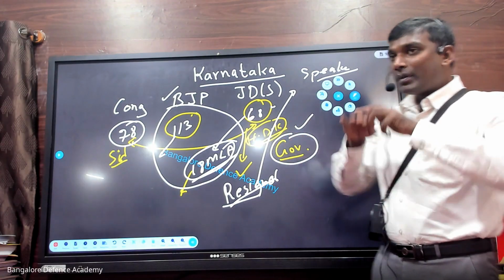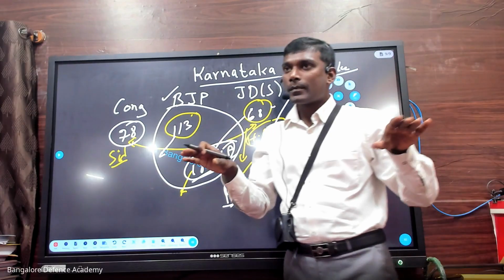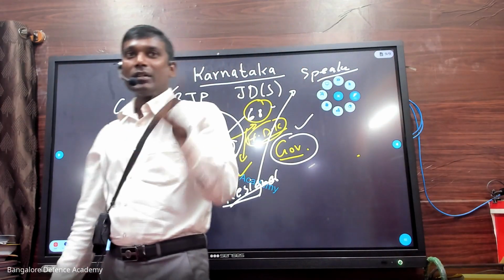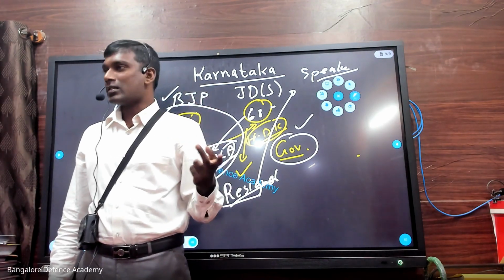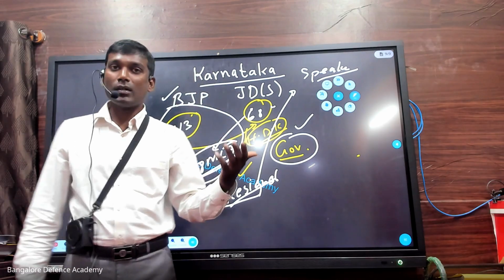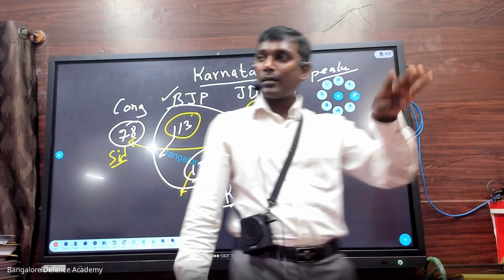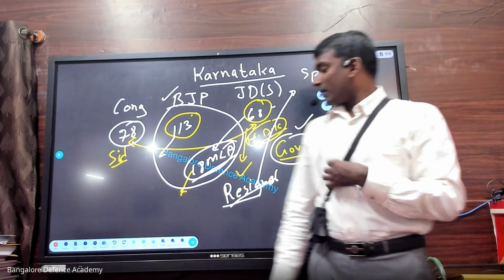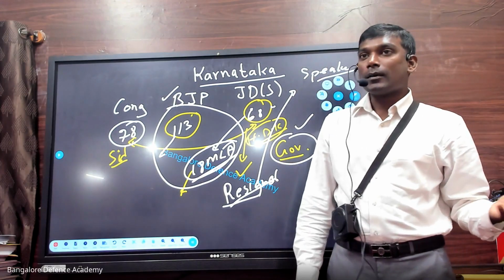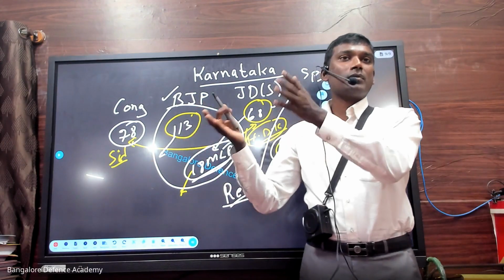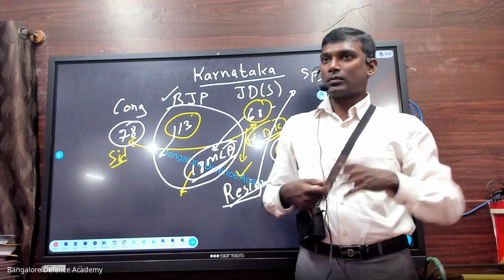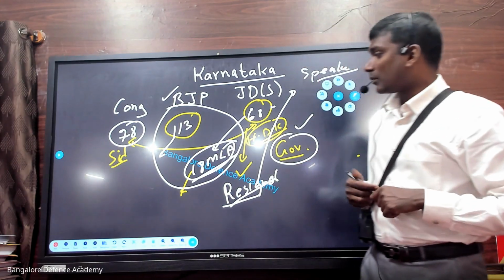And the moment they resign, there is a vacancy. Correct? Now, in that place, what happens? The Election Commission of India will conduct election within 2 months. So, by-election, that is what? In that vacant place, the Election Commission of India will conduct election activity. And most of the time, what happens? The 18 MLAs, those who are chosen in that place, the same people have the power. Okay, you will understand this.